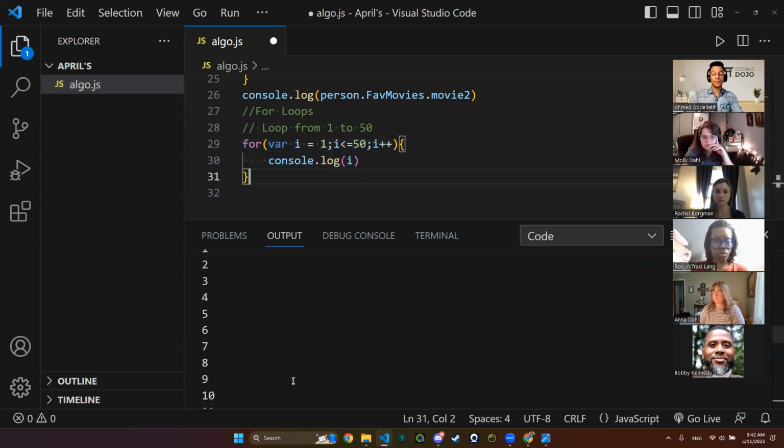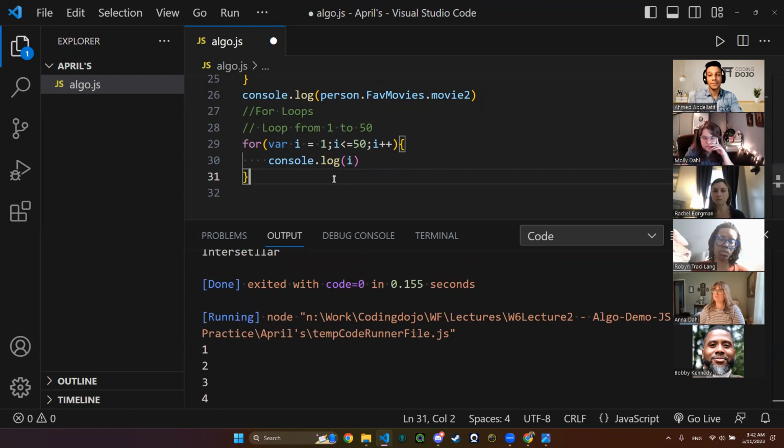No, it's fine. I used to get confused, thinking I was always adding first and then not letting it log. So I would always start at two. I'd forget that the plus plus happens after the console log. It always threw me for a loop, no pun intended. It was one of the things I definitely dealt with when we were doing a lot of these for loops.